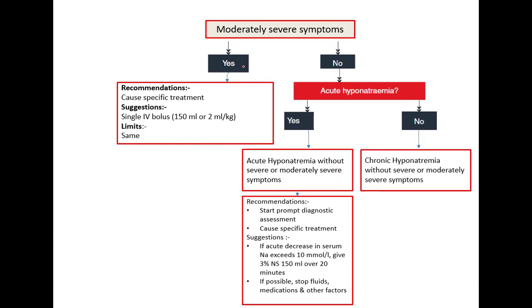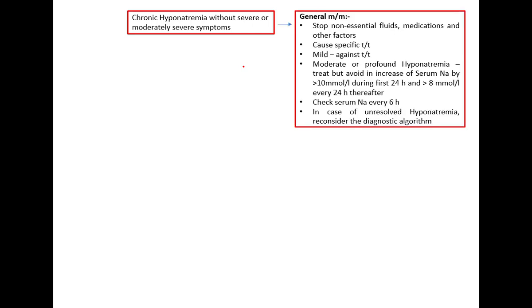If the patient has no acute hyponatremia, it means the patient is a case of chronic hyponatremia without severe or moderate to severe symptoms. So if the patient has chronic hyponatremia without symptoms, then general management: stop non-essential fluids, medications, and other factors which cause the hyponatremia, give cause-specific treatment, and explore the diagnosis. In case of mild hyponatremia, if the patient has mild biochemical values, then the recommendation is against treatment.